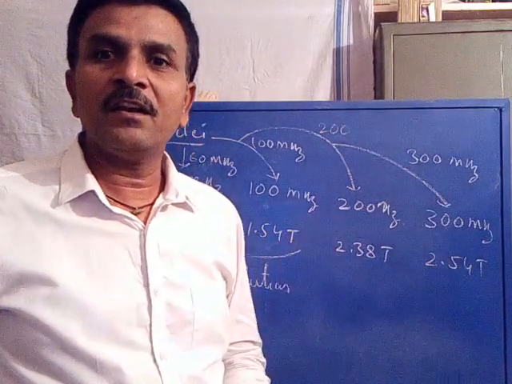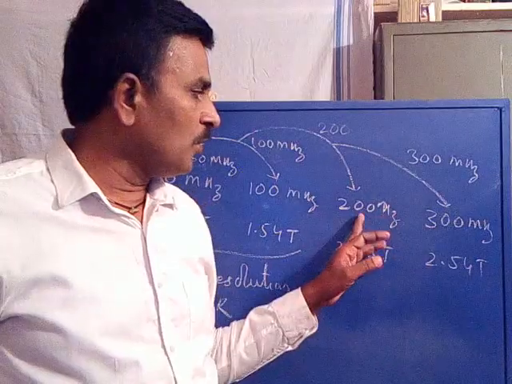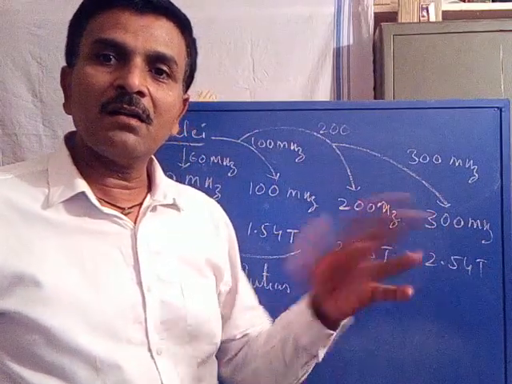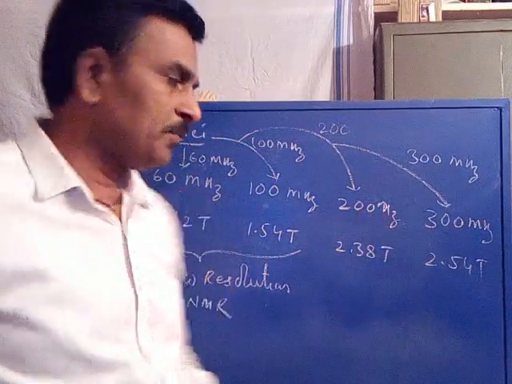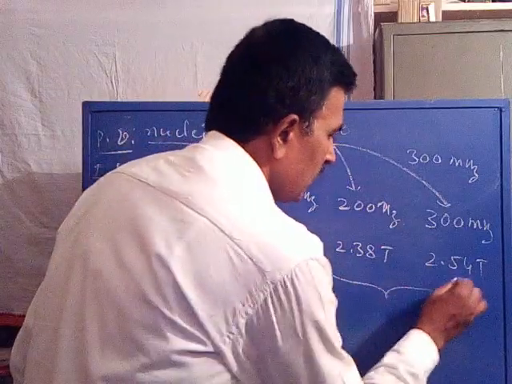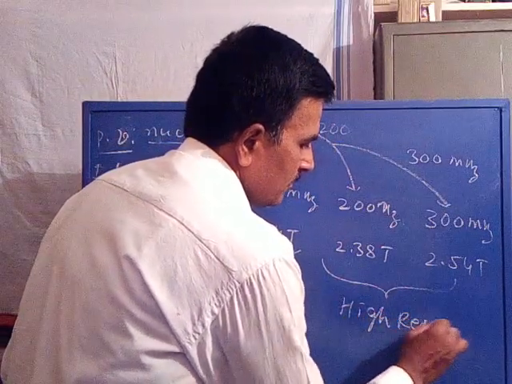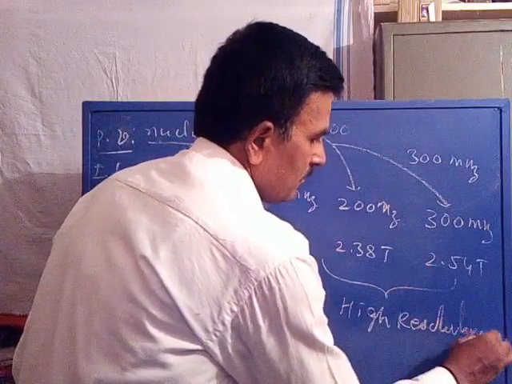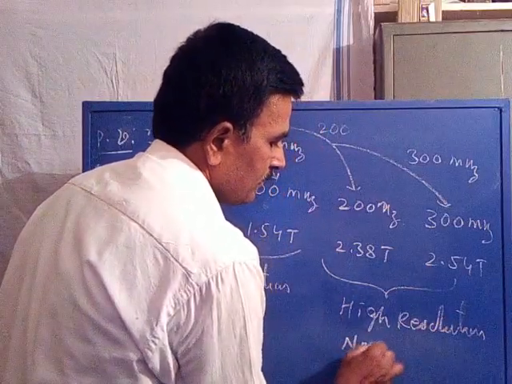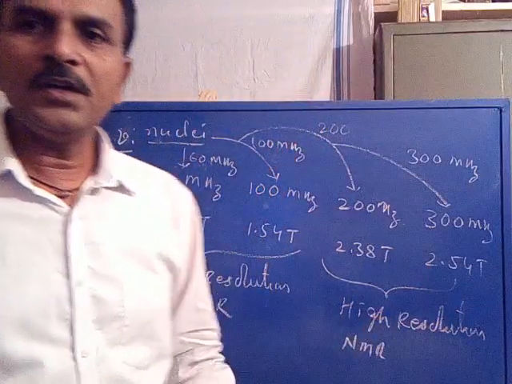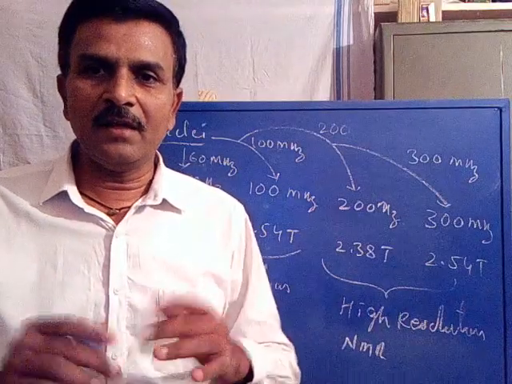So whatever spectrum we get from 200 MHz and 300 MHz is called high resolution NMR spectrum. Is it clear?